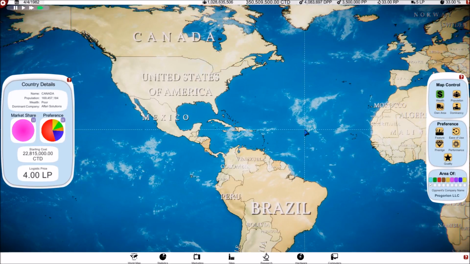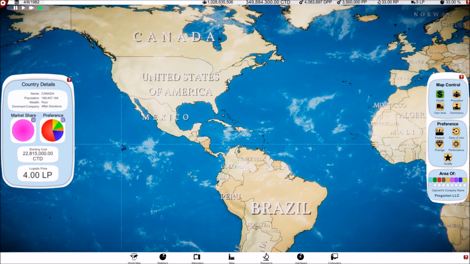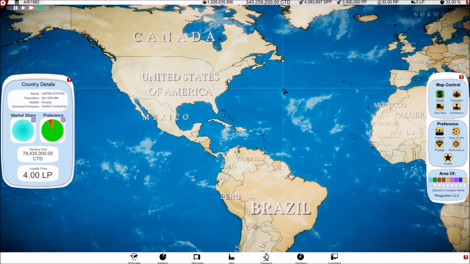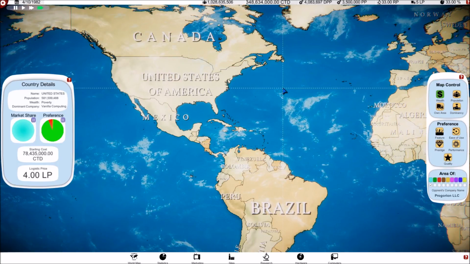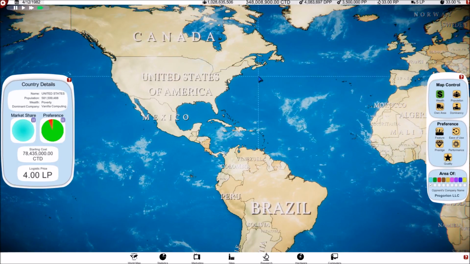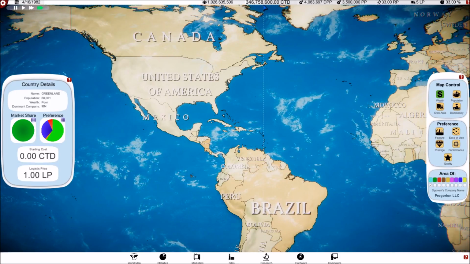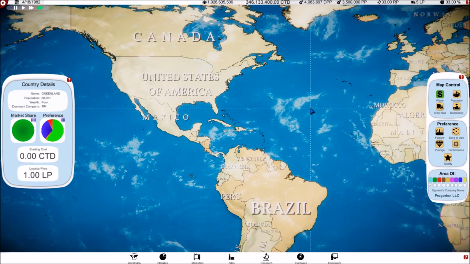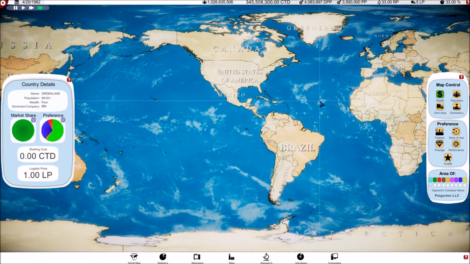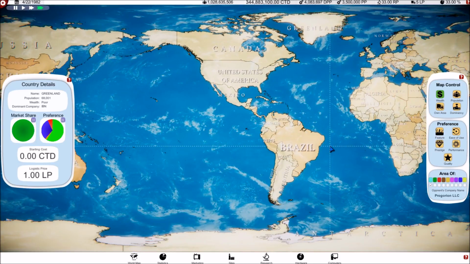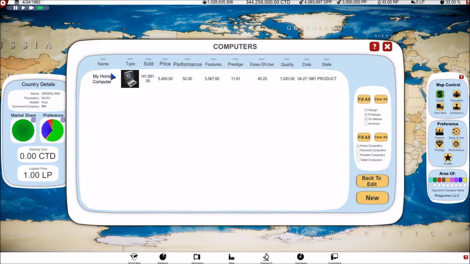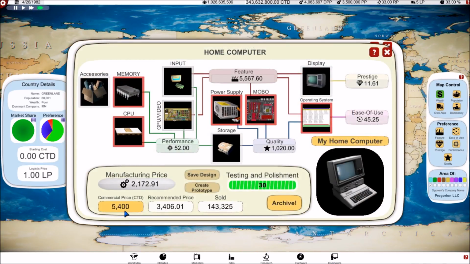Good. So we don't really need to buy into any more countries. And we are dominating the United States market. We're researching a bunch of new technologies. We're losing money somehow. How in the heck are we losing money? We were making money. Did I screw up on the price of the computer? No. Why are we losing money then?